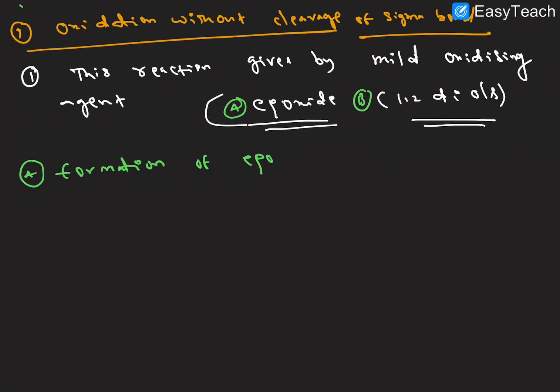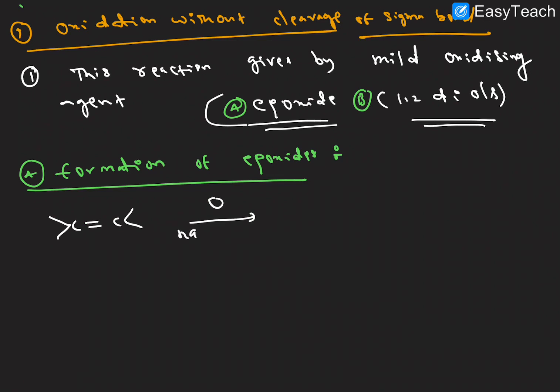The formation of epoxide, right? Generally we will take an alkene, right? Nascent oxygen we have to add here.